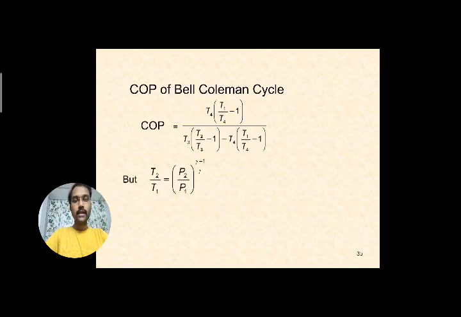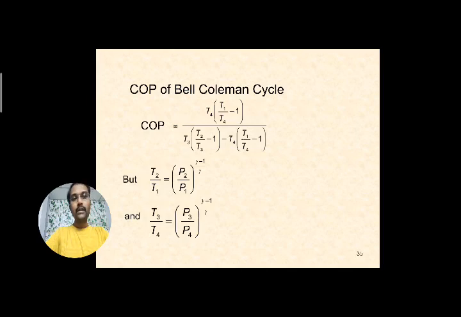Right. So how can we write that T2 by T3 is equal to T1 by T4? We know that for isentropic compression, you can write T2 by T1 equal to the pressure ratio, P2 by P1, whole to the power of gamma minus 1 by gamma. And similarly, for the 3 to 4 expansion process, T3 by T4 is equal to P3 by P4, whole to the power of gamma minus 1 by gamma.